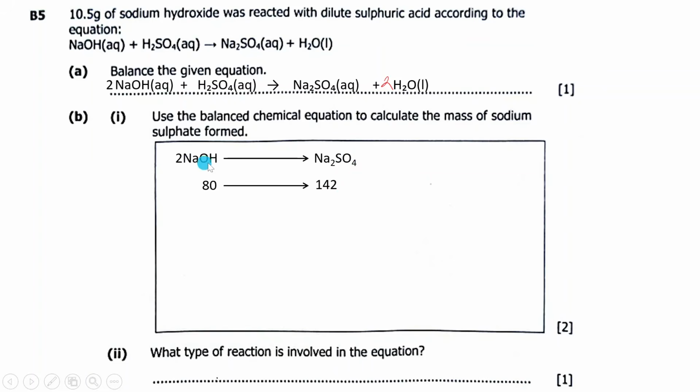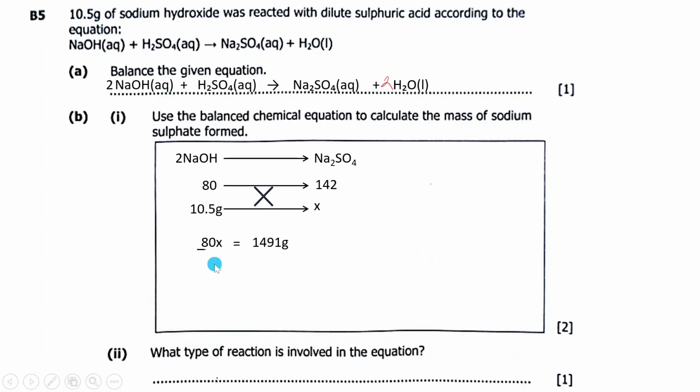Then here you say, now here we were provided with 10.5 grams. Then here, what is it going to be? You say x. Then you cross multiply. You say 80 times x, 80x equals 10.5 times 142. You get something like 1491.